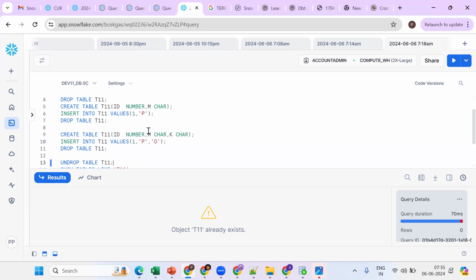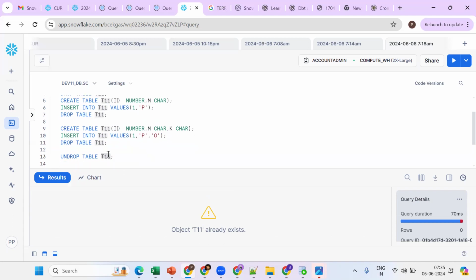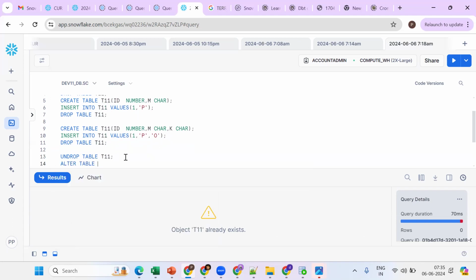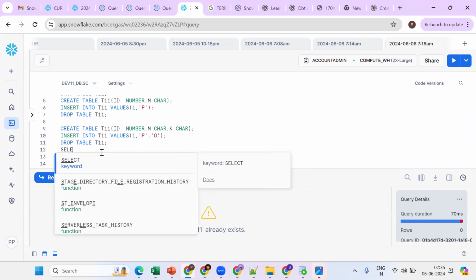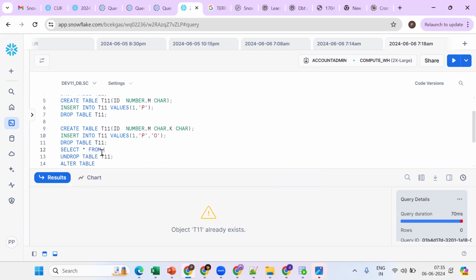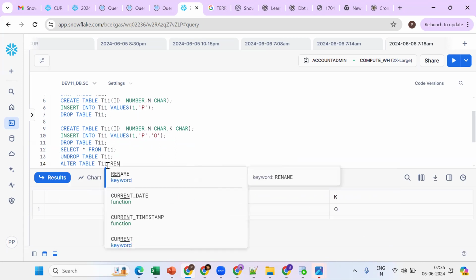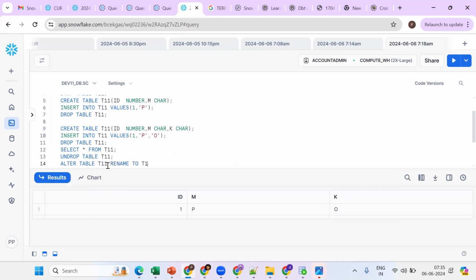First we should make this name available. How can we make it available? By using the alter table command. Select star from T11 gives us 1PO, but the requirement is to get 1P. Then we should go for alter table rename to some other table name. Now this name is available, so again undrop, and now we'll get 1P.